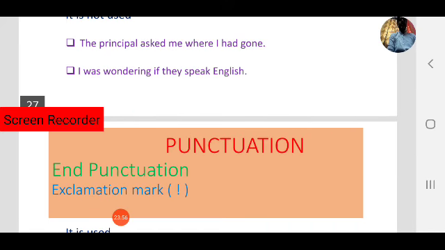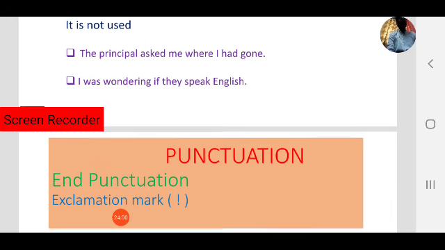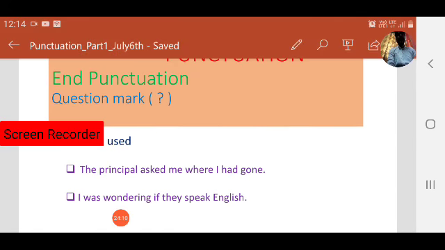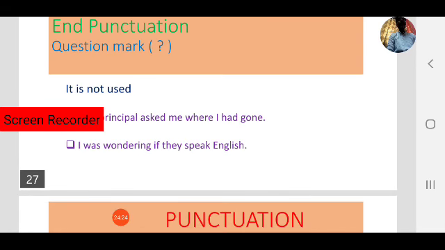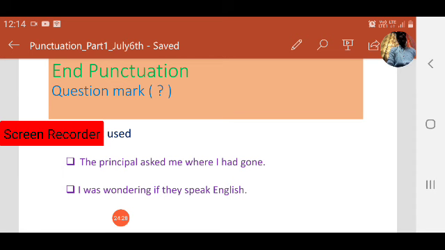Also the second one, I was wondering if they speak English. Here also this sentence comes under indirect question. Okay, indirect questions. In the slide it was missed, and the punctuation question mark is not used in indirect questions. Okay, it was missed in the slide. You can note down in the sentence, it is not used in indirect questions.